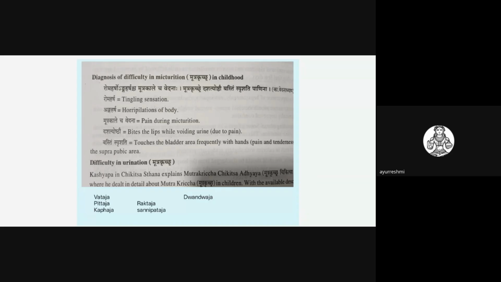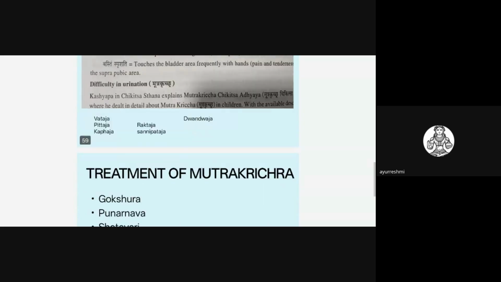Detailed explanation of Mutrakrichra is explained not only in the Vedana Adhyaya but also in the Chikitsa part of the Kashyapa Samhita. In that, different types are explained: Vataja, Pittaja, Kaphaja, Raktaja, Sannipataja, and Dvandvaja types of Mutrakrichra, and treatment are explained.